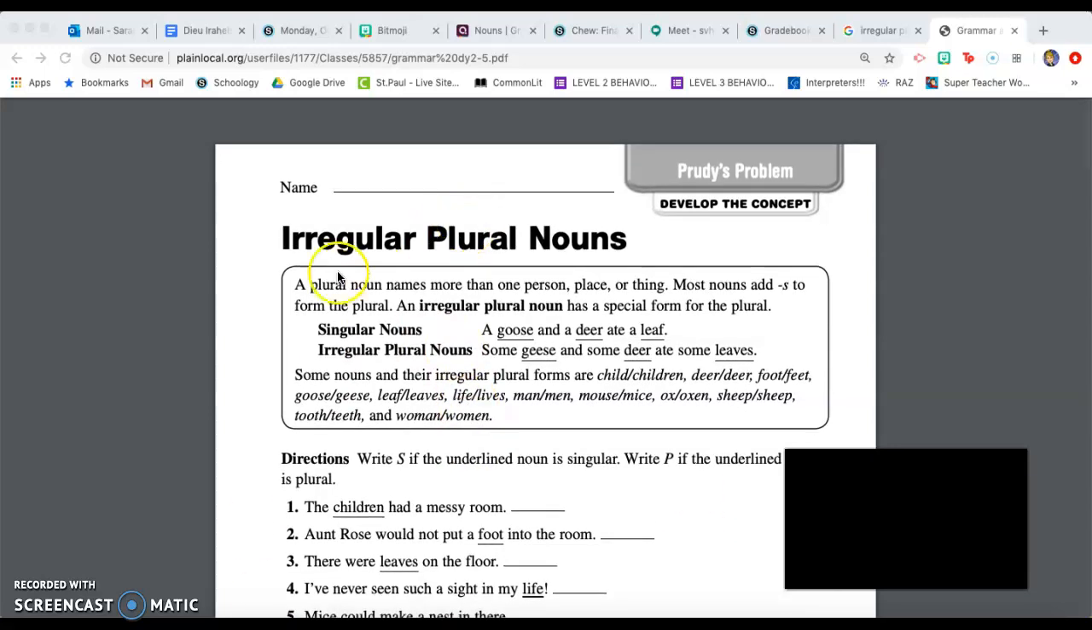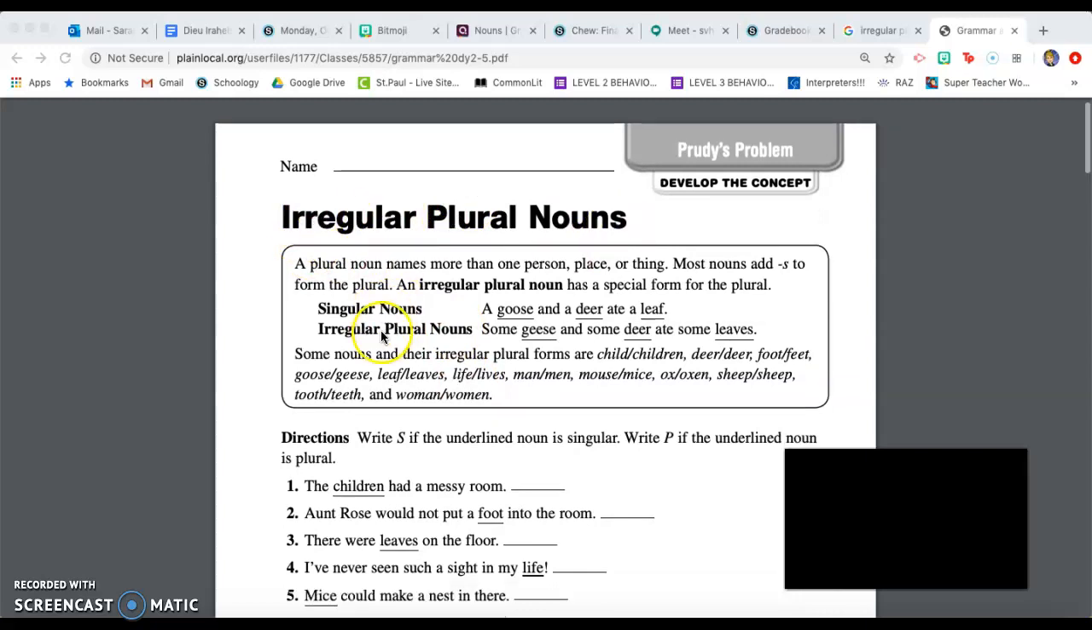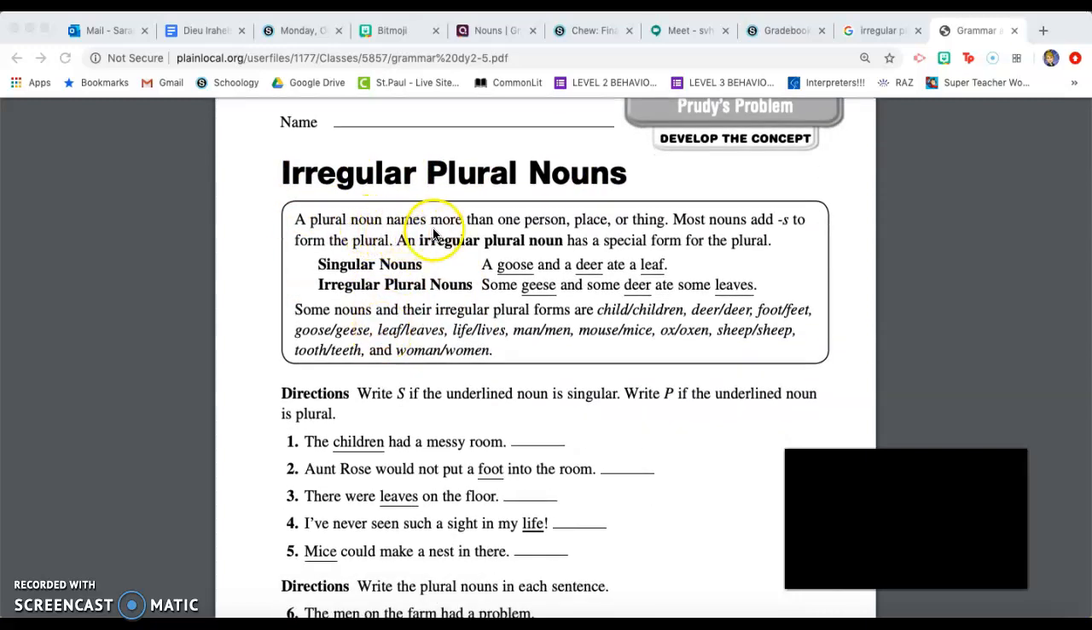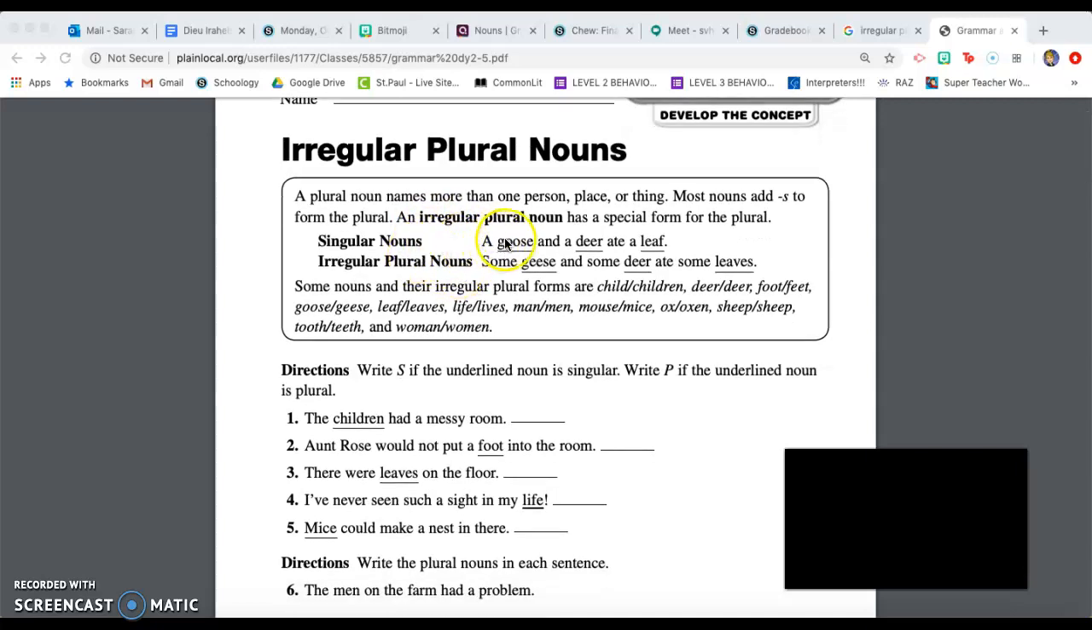So here we go, irregular plural nouns. As you remember, a plural noun names more than one person, place, or thing. A lot of times we add s to form a plural, but an irregular plural noun has a special way to spell it. So some singular nouns like goose and deer and leaf actually change into some irregular plural nouns.